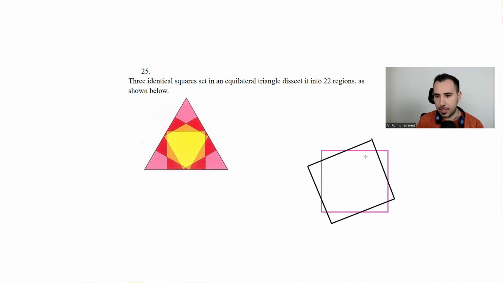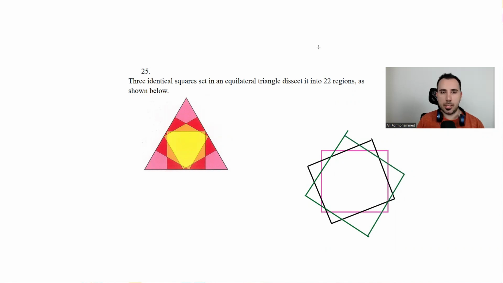And then we're going to have another one going like this. Let's go a little left. But are they perfect squares? No. How about this?